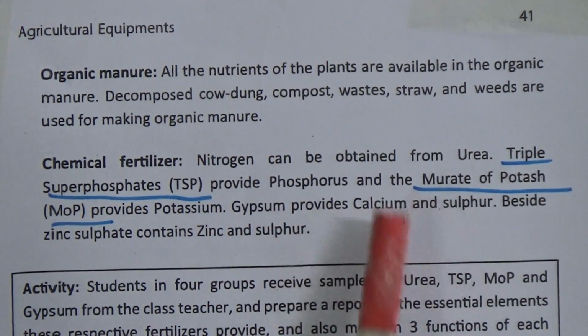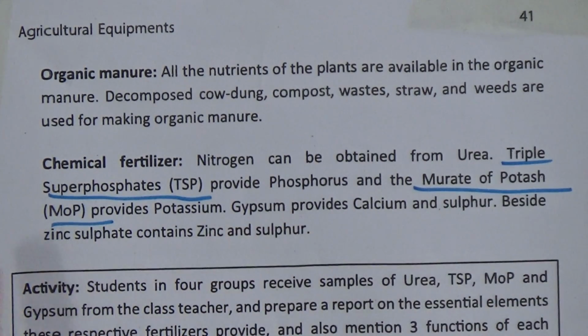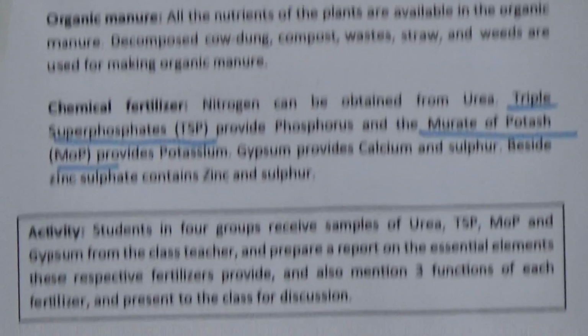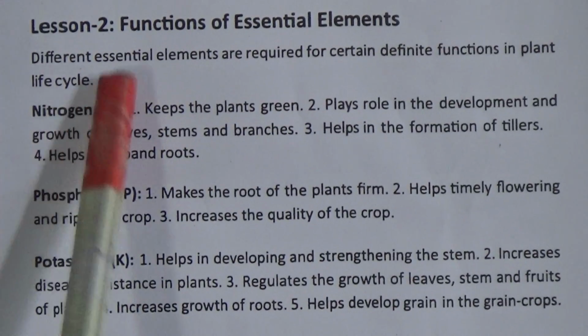Gypsum provides calcium and sulfur. Besides, zinc sulfate contains zinc and sulfur. Lesson 2. Functions of essential elements. Different essential elements are required for certain definite functions in the plant life cycle.